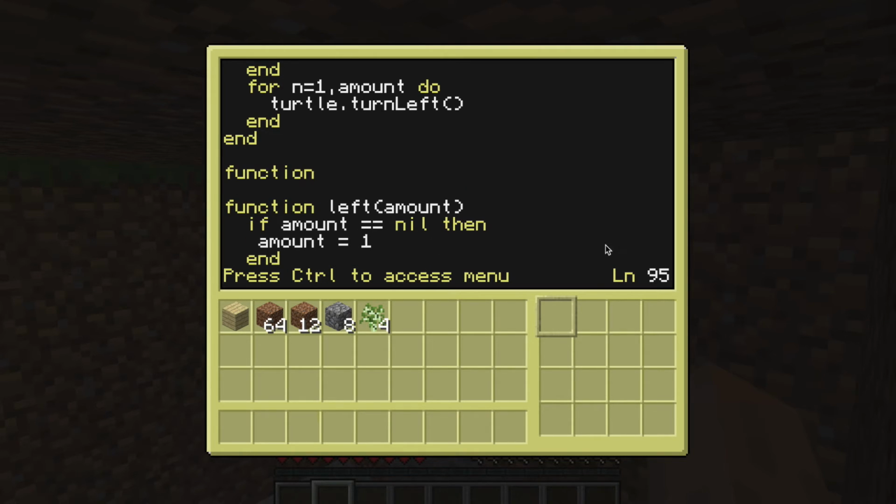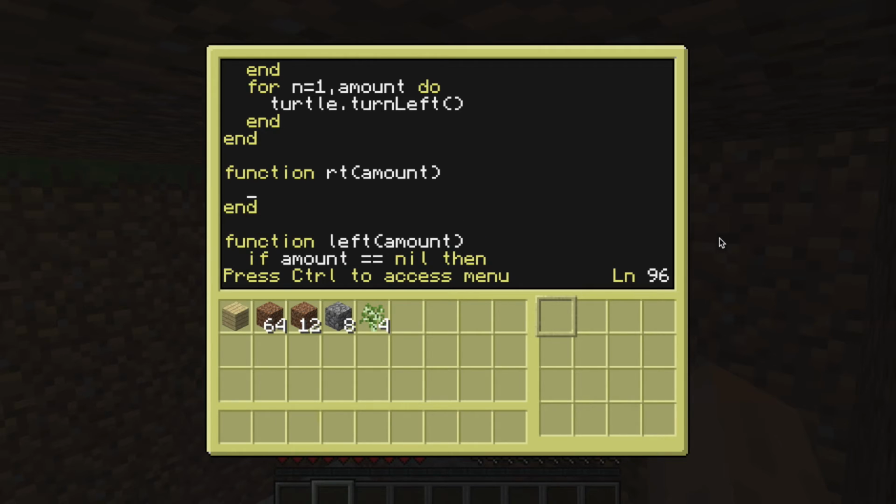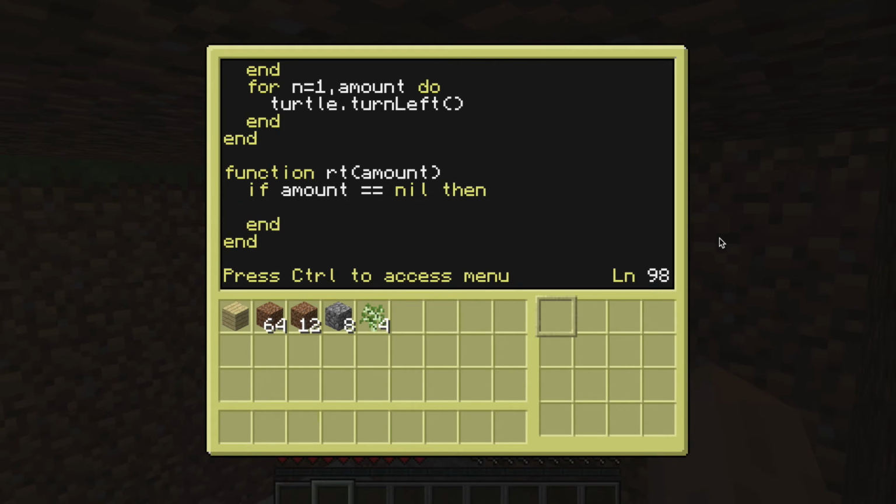So function right turn amount, and if amount equals nil, then amount equals 1.